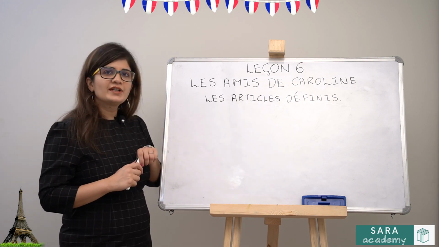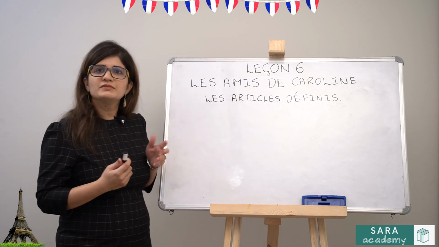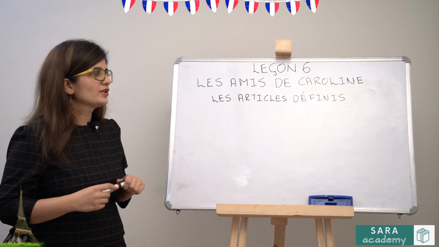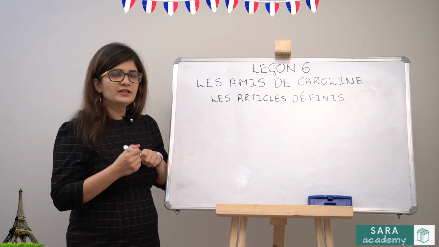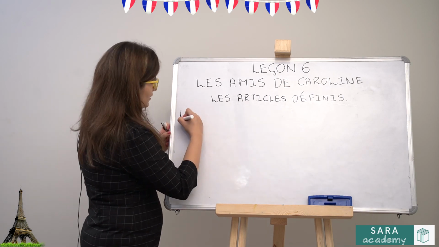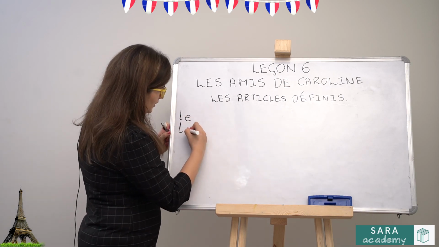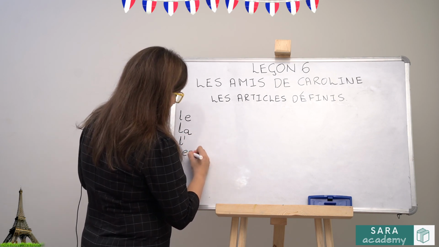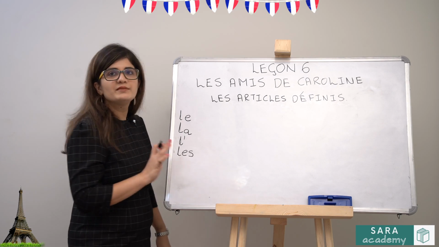Now, what is your definite article in English? It is the, the, the. That is your definite article in English. Now, the corresponding article in French is this: le, la, l apostrophe and les. All of these mean the.